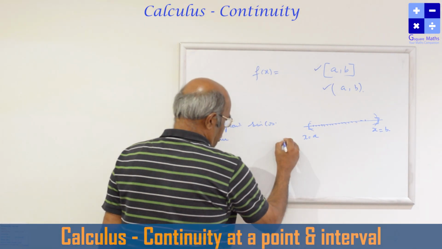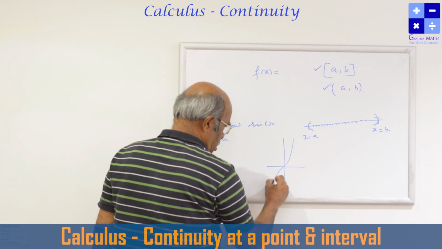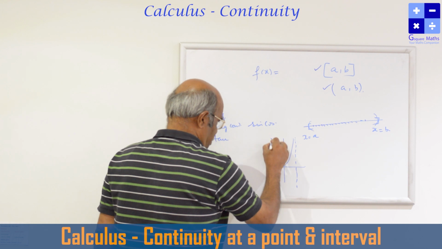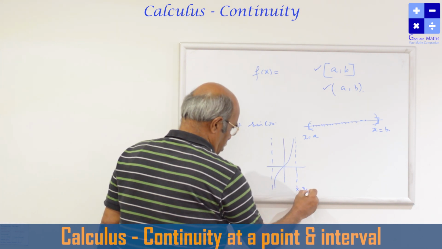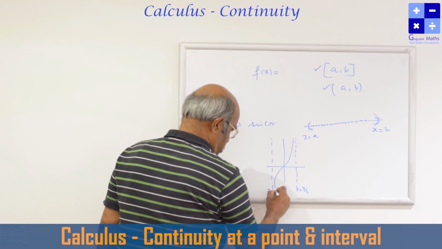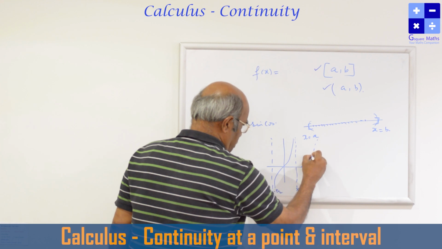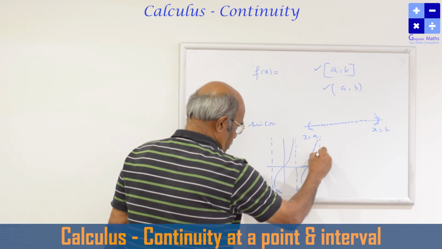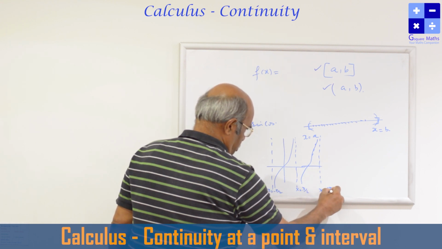See the tan graph, you already studied that, I'm just explaining this. There is a break at x is equal to pi by 2 and x is equal to minus pi by 2, and another at x is equal to 3 pi by 2.